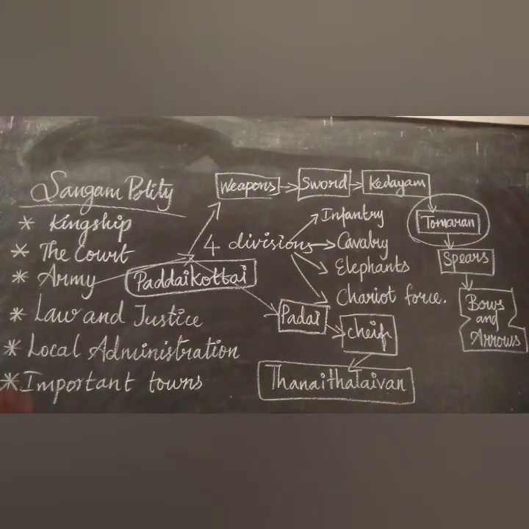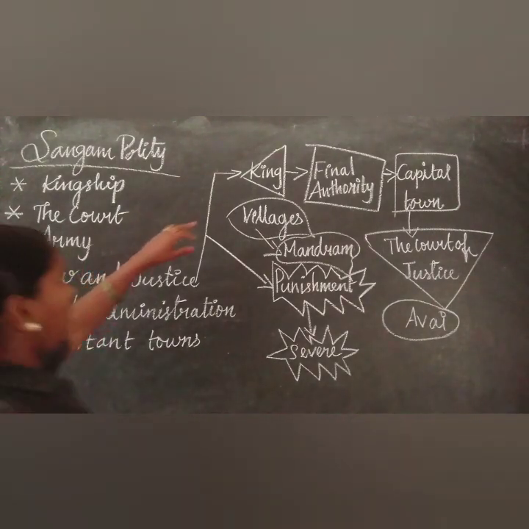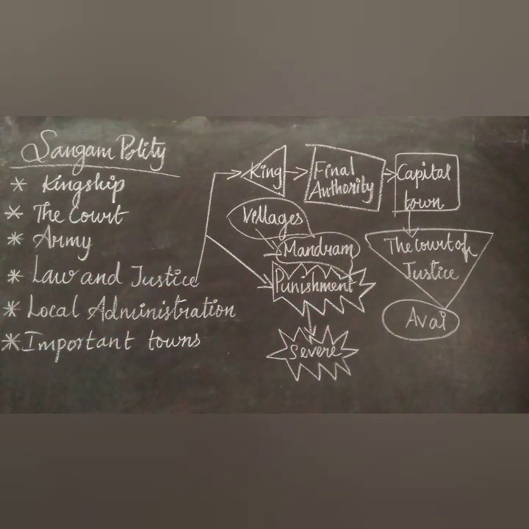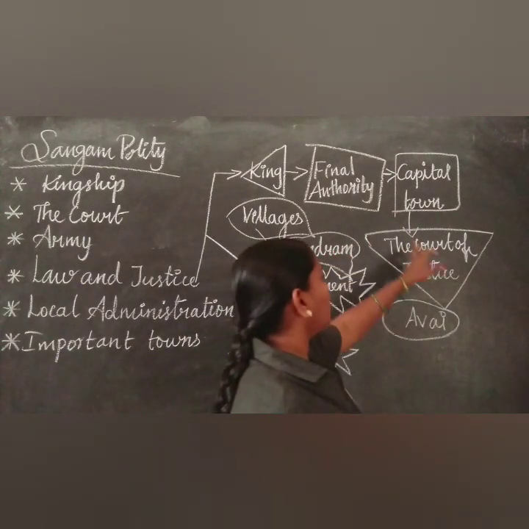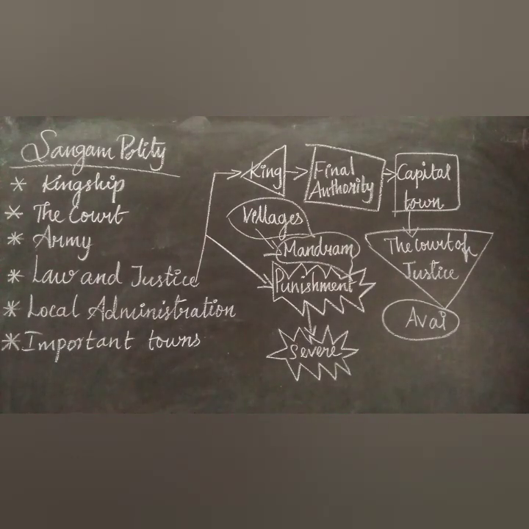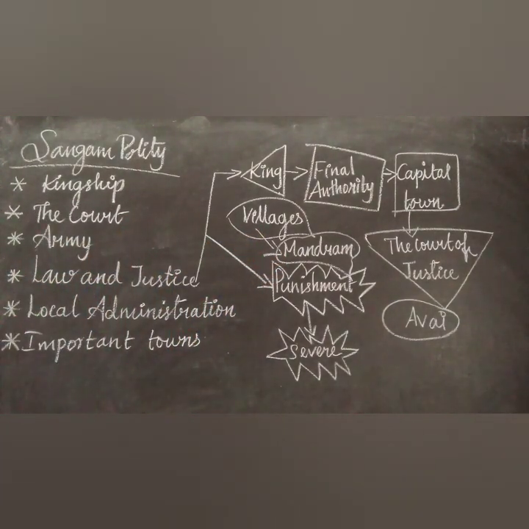Law and justice. Here the king was the final authority for the appeals. In the capital town, the court of justice was known as Avai, and in the villages it was called Mandram.